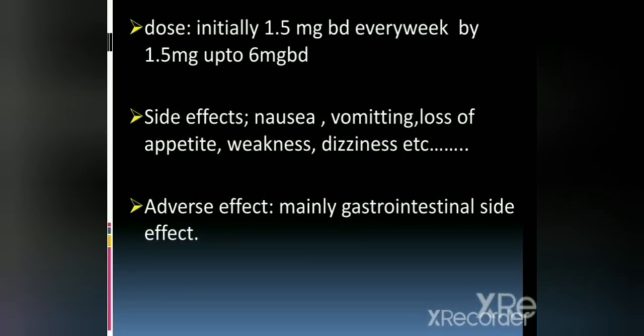Its dose is initially 1.5 mg BD, increased every week by 1.5 mg up to 6 mg BD. Side effects include nausea, vomiting, loss of appetite, weakness, dizziness, etc. The adverse effects are mainly gastrointestinal.